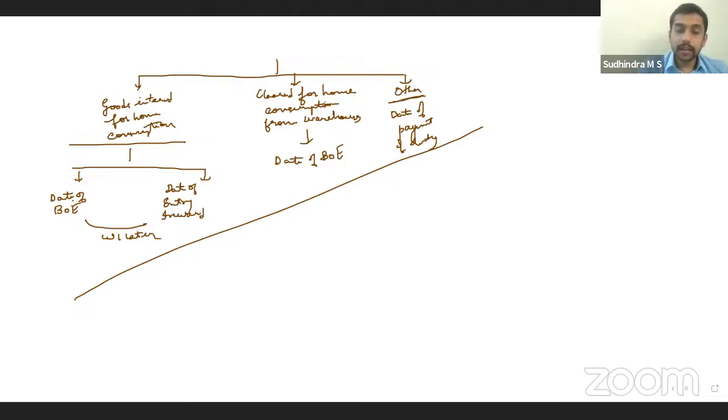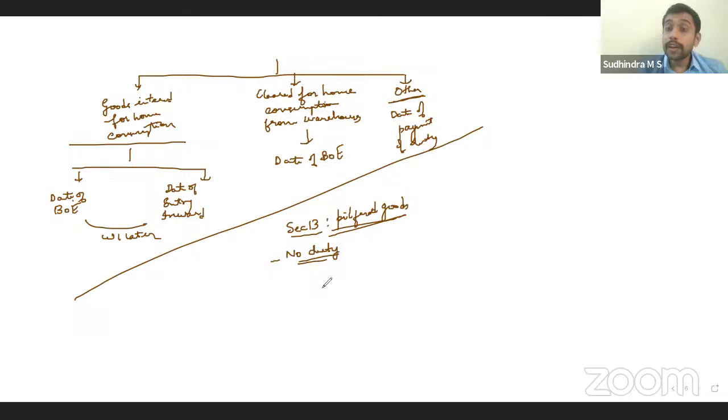Then, next one, rebate, abatements, and remissions and exemptions, right? The different provisions that we have. With regard to that, first one that we have is section 13, which talks about pilfered goods. In case of pilfered goods, what happens? Law says complete exemption. No duty has to be paid on pilfered goods.